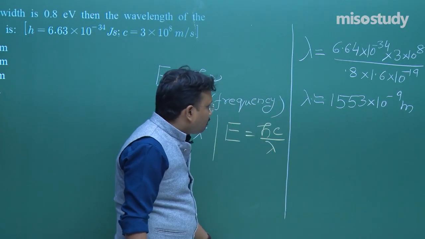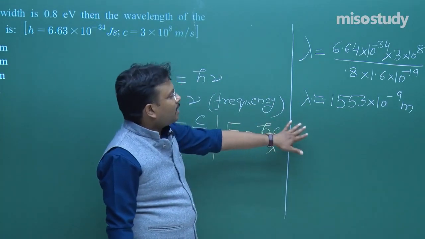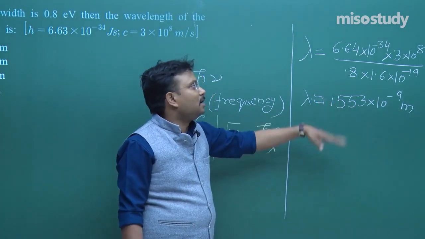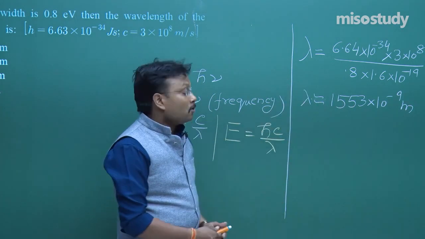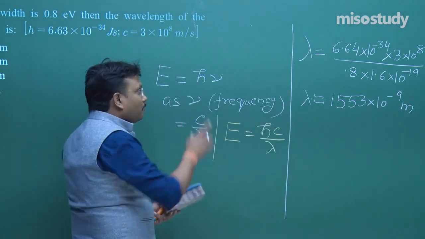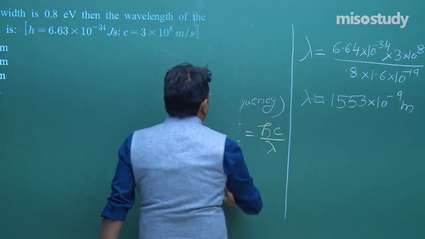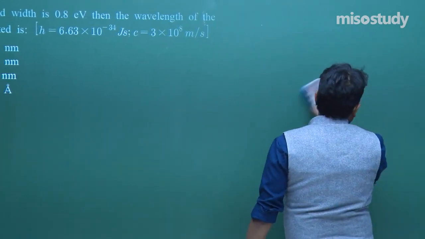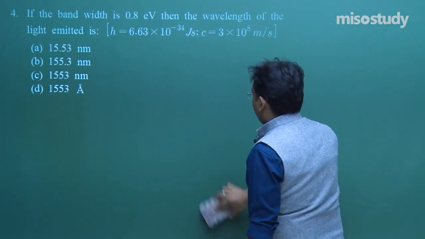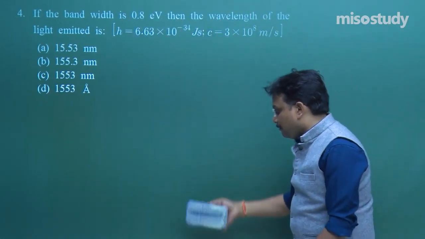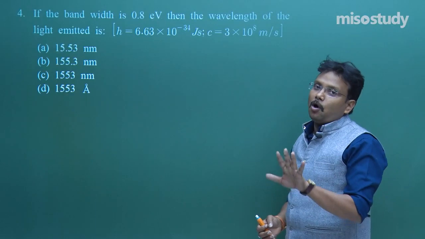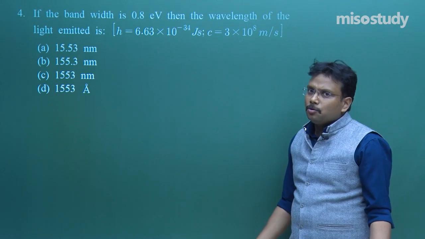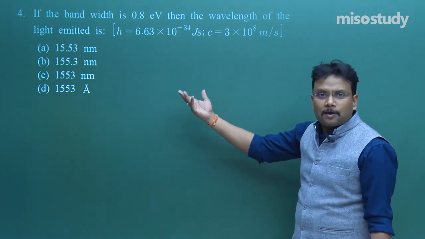I solved this problem before coming into this lecture, that is why I know the value is 1.1553 into 10 to the power minus 9 meter. Otherwise I would have to solve it, so obviously it will take time. So make your calculation fast, otherwise free of cost you will not only lose 4 marks, but you will also get penalized by minus 1 mark, and definitely no one will appreciate this approach. So please make yourself comfortable with your simple calculations. In modern physics, I am sure you learned a lot of calculations, so utilize that here.